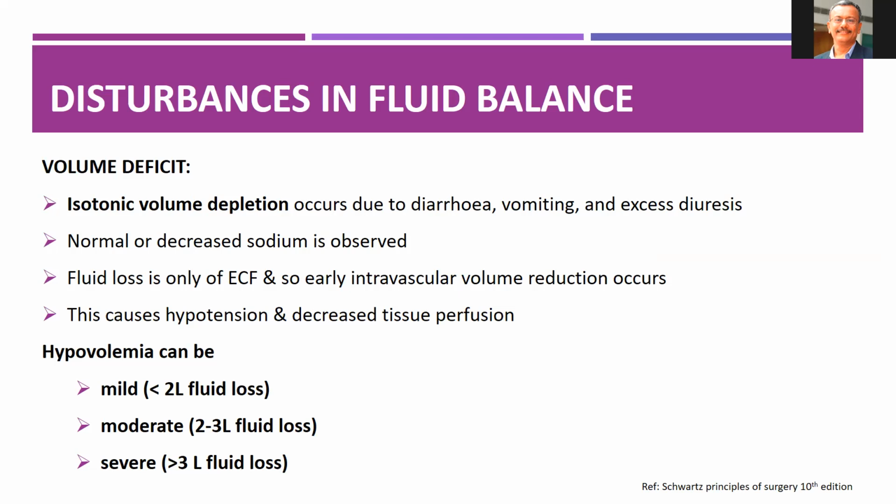Isotonic volume depletion occurs due to diarrhea, vomiting, and excess diuresis. Fluid loss is only of ECF, so early intravascular volume reduction occurs, and hypotension and decreased tissue perfusion will be there. Depending upon the fluid loss, the hypovolemia can be graded into mild, moderate, and severe.